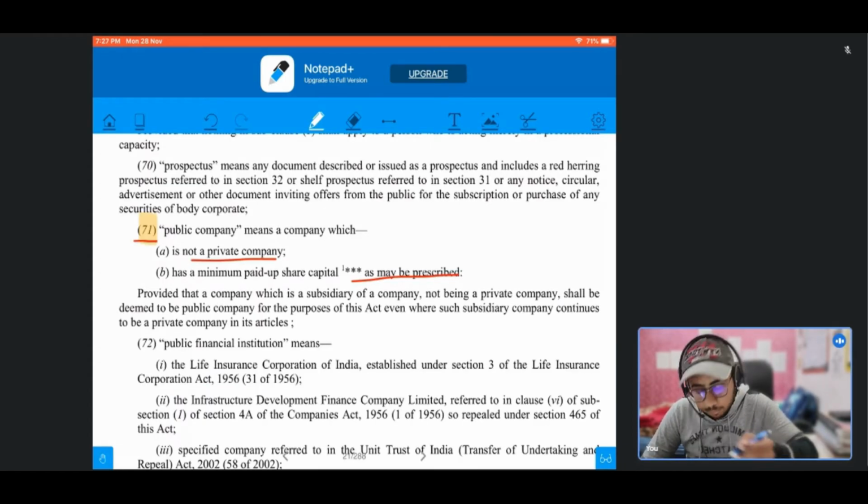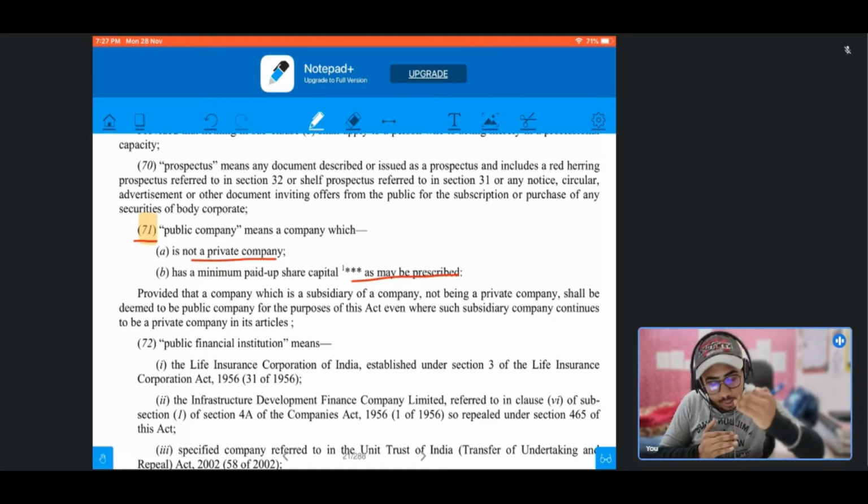Now, the definition of public company provides further that a company which is a subsidiary of a company not being a private company, so basically a subsidiary of a public company, shall be deemed to be a public company for the purpose of this act, even where such subsidiary company continues to be a private company in its articles.